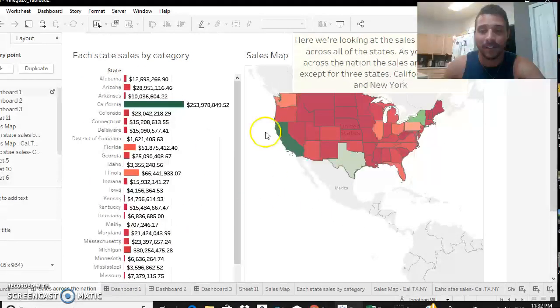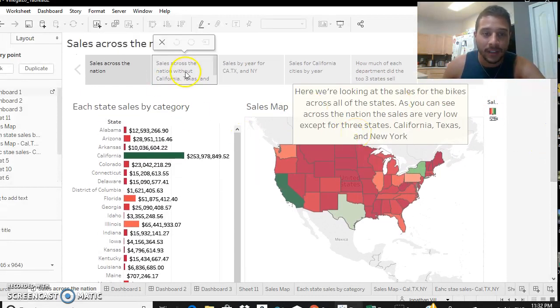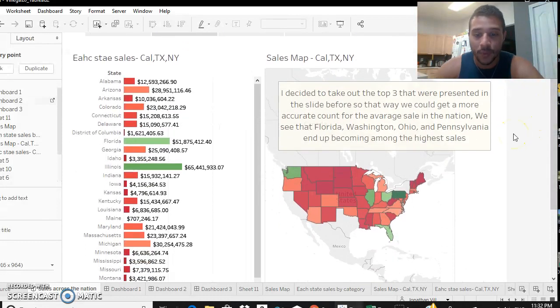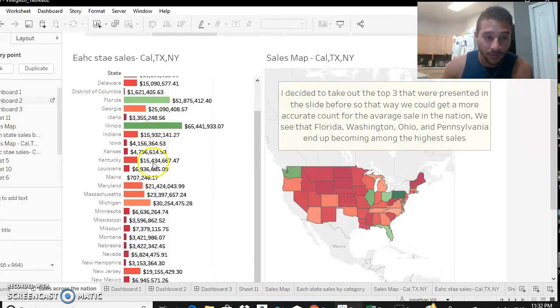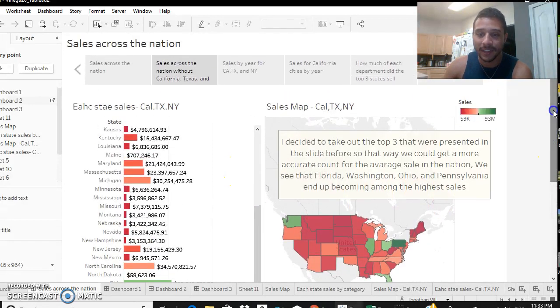So those are pretty big outliers, and to get more of an average, I took out those three states, so that we can see more of an average across the map. We can see how places like Florida, Illinois, Ohio and Pennsylvania ended up showing that they were selling more on average than what they were selling before, because we took out the outliers. So with that, we were able to see more of what the rest of the nation was selling.